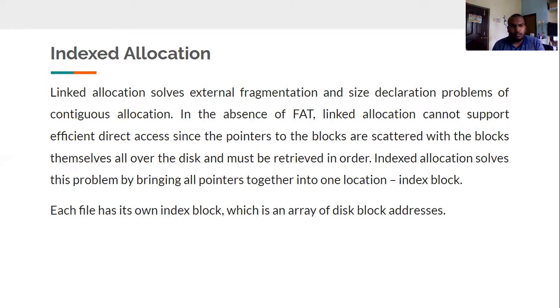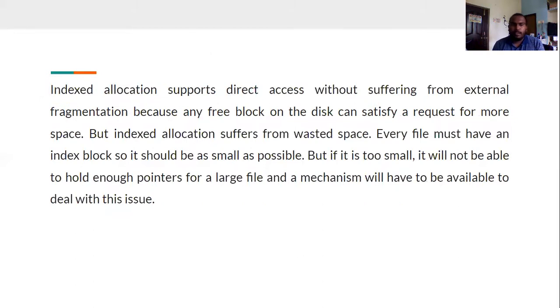Indexed allocation solves this problem by bringing all pointers together into one location, the index block. Each file has its own index block, which is an array of disk block addresses. Indexed allocation supports direct access without suffering from external fragmentation, because any free block on the disk can satisfy a request for more space. But indexed allocation suffers from more wasted space. Every file must have an index block, so it should be as small as possible. But if it is too small, it will not be able to hold enough pointers for a large file, and a mechanism will have to be available to deal with this issue.